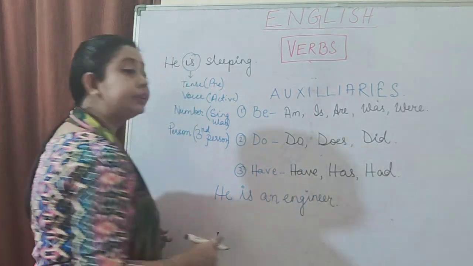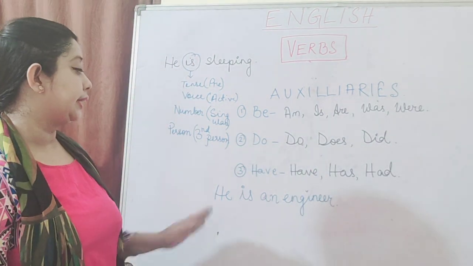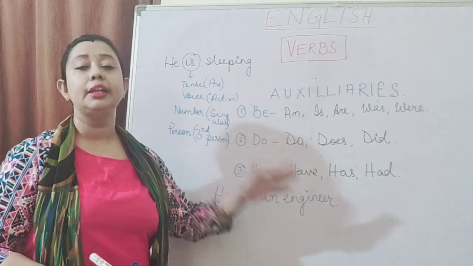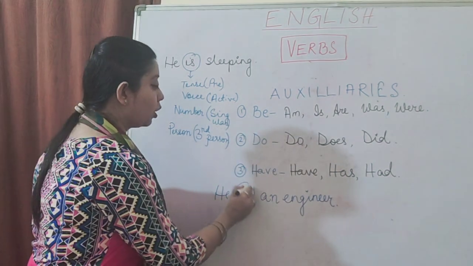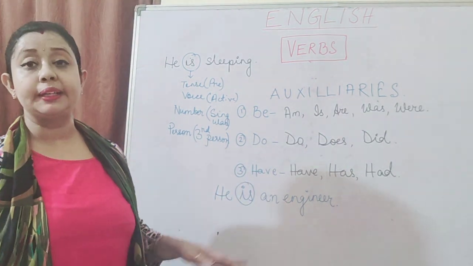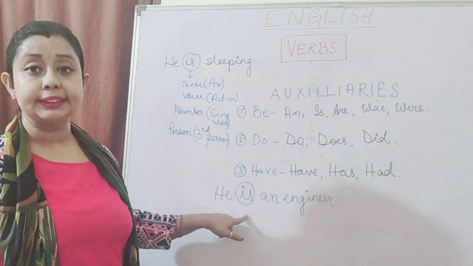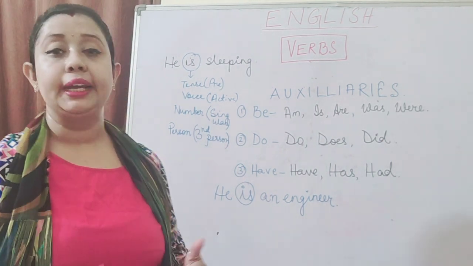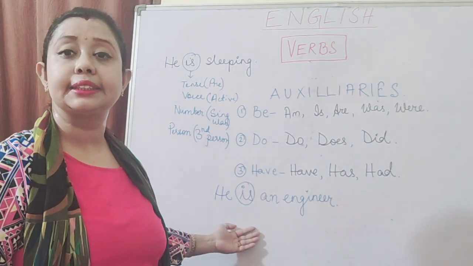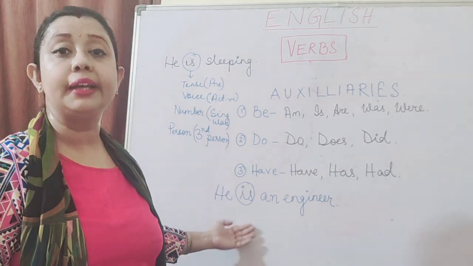Here, you don't have any action word. He is an engineer. You don't have any action word. You only have this auxiliary, is. But now, this auxiliary is not working as the helping verb. It itself has started working as the main verb.